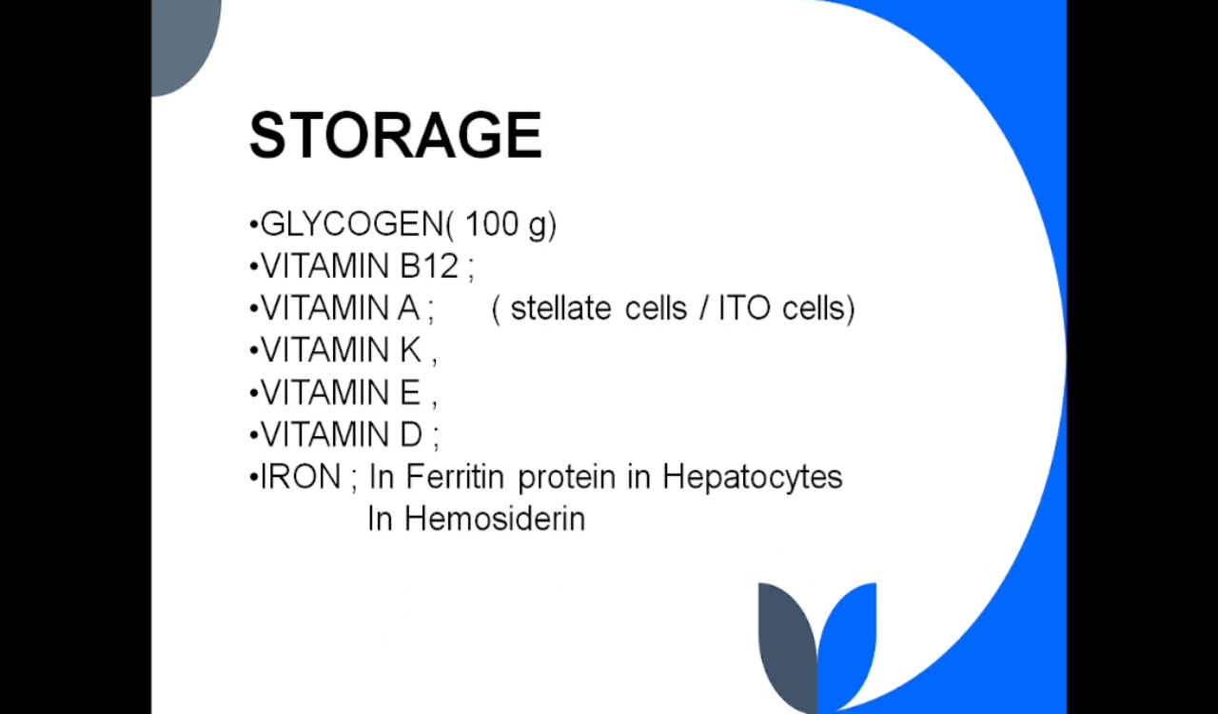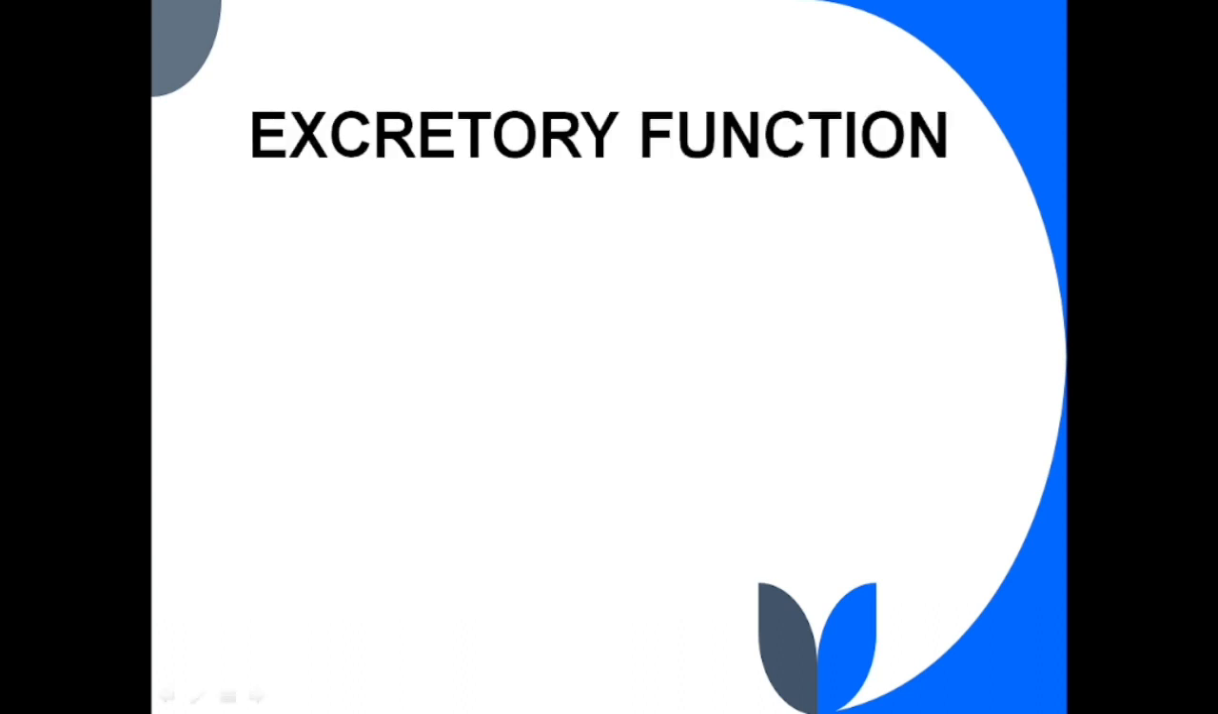Excess iron in the blood combines with apoferritin protein in the hepatocytes. And when there is a demand for iron in the blood, iron is released from apoferritin and iron balance occurs. More excess of iron is stored as hemosiderin in the liver.